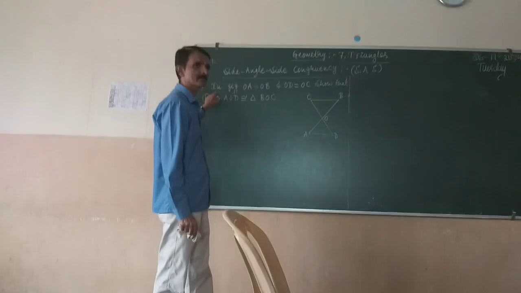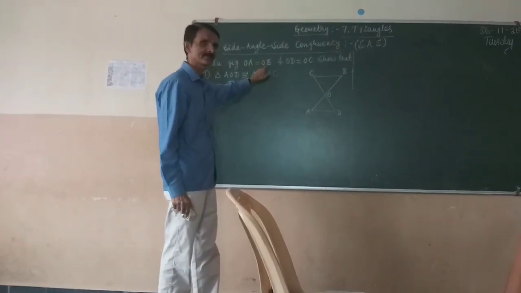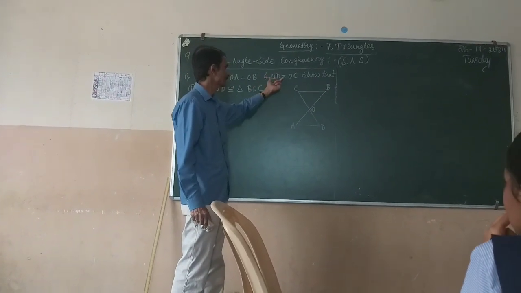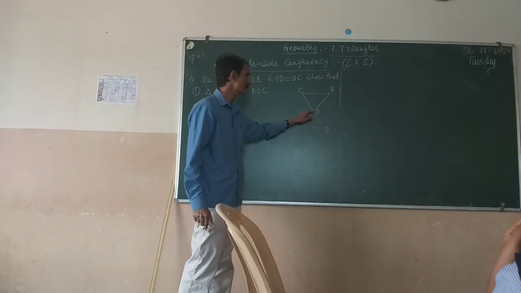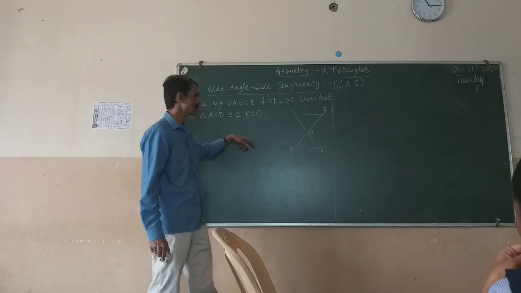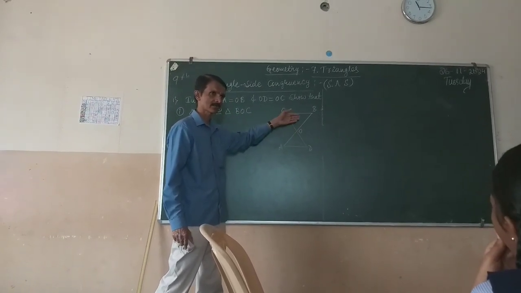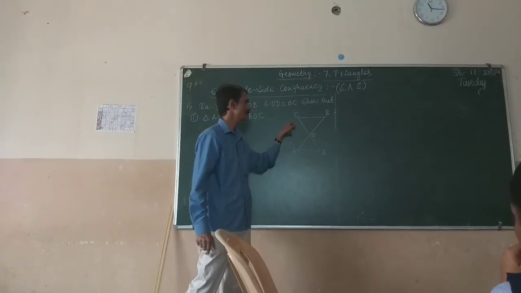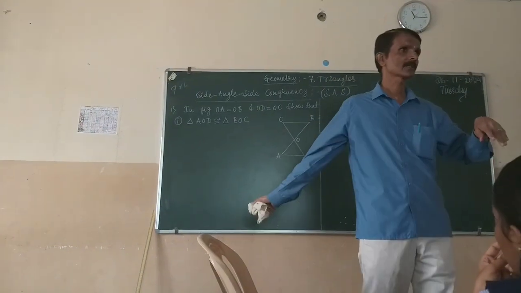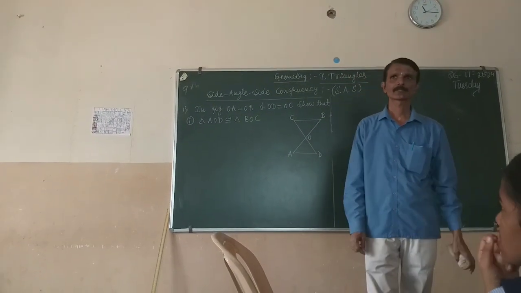Observe this problem in the figure. The side OA is equal to OB and side OD is equal to OC. Then we have to show that triangle AOD is congruent to triangle BOC. Can anyone of you come and solve that problem? Yes, Deepa.